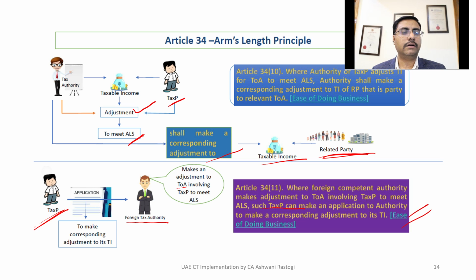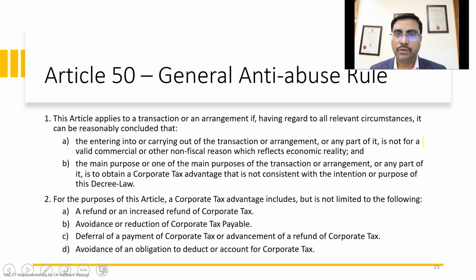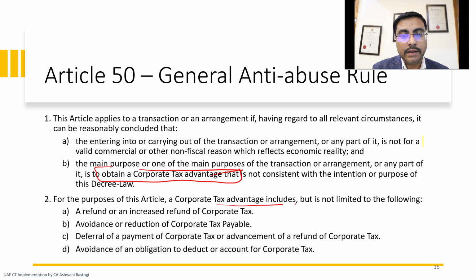This is called ease of doing business. So the GAR provision is there. GAR is invoked as per the treaty, but in the domestic tax law of UAE, a GAR provision is also there. This article is applied when one or more of your purposes is to obtain a corporate tax benefit. Then GAR can be invoked. Corporate tax benefit includes making an excessive refund, avoidance or reduction of corporate tax payable, deferral of taxes, or avoidance of other obligation. GAR can be invoked.